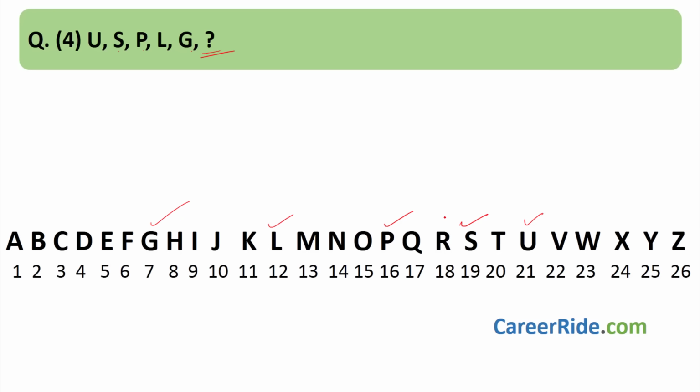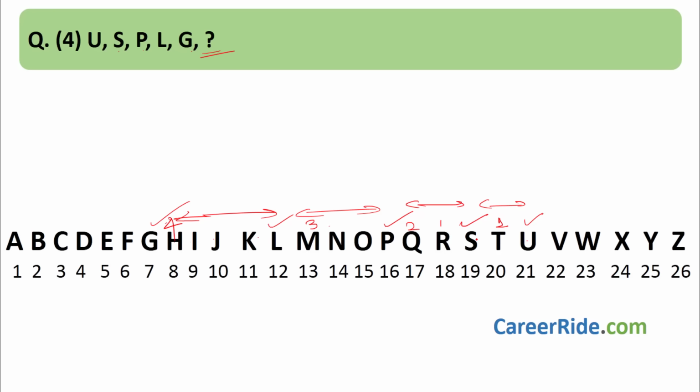USPLG. Okay, over here, can you see this much gap, this much gap, this much gap, this much gap? So U, skip 1, okay, S, then skip 1 and 2, then P, then 1, 2, 3, 3 are skipped, and then L, 1, 2, 3, 4, 4 are skipped.